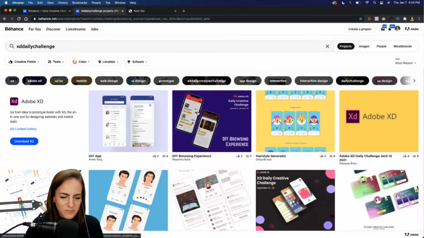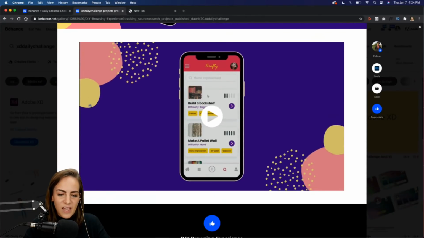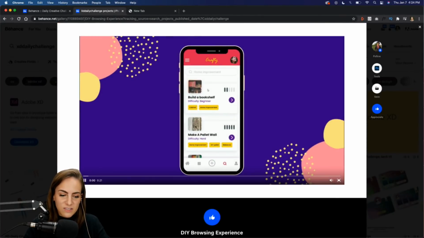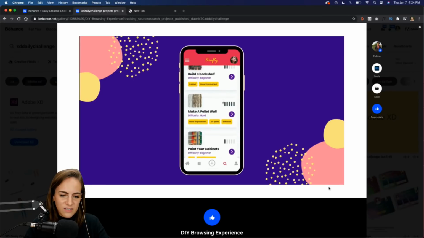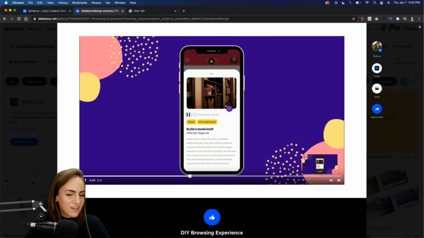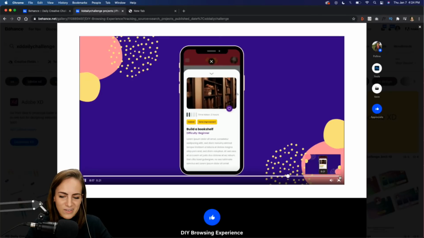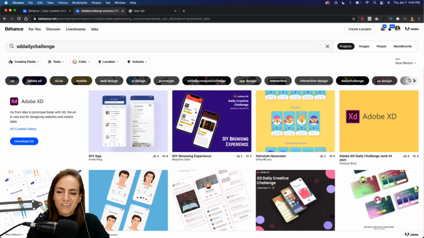Very cool. All right, so we've got another one by Noyanika. Thanks for sharing. And this was the browsing experience. So let's take a look at this one. Crafty. Very cute. I love your mock-up here also, by the way. Build a bookshelf. We've got that little pop-up there. The clothes. Awesome. This looks so good. Thank you so much for sharing that.